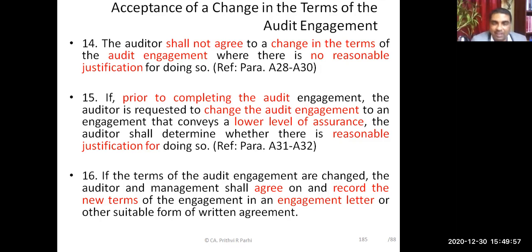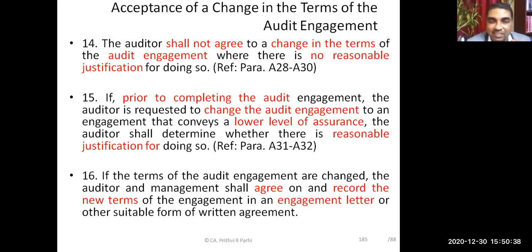Yes, sir. And let us say auditing is about to complete, but before that, management is insisting now we'll change it. Might be auditor has asked something, management is smelling that auditor is going to report something adverse. So immediately management says we'll change it, we'll make it a review engagement. In that case, what auditor should do? Then what should he do? Auditor first of all tries to assess whether there is any justification for doing this. Is there a reasonable justification?